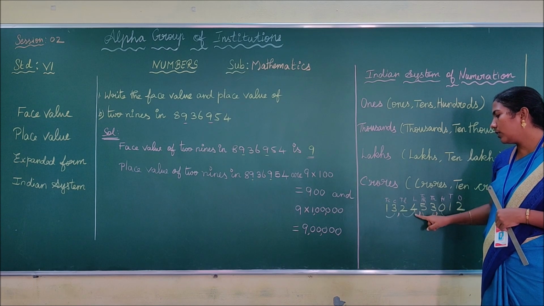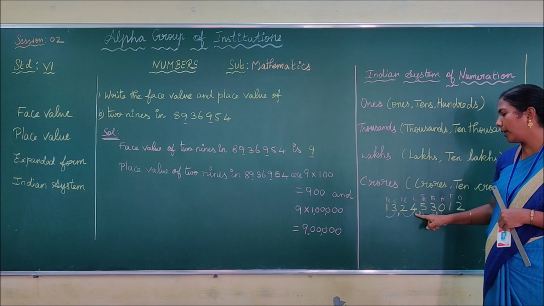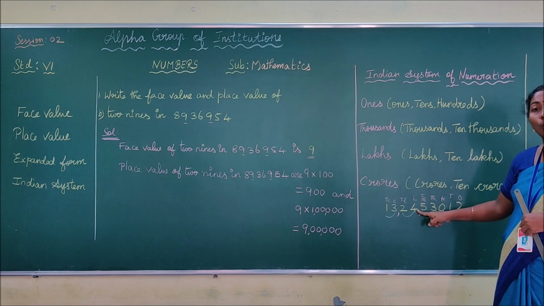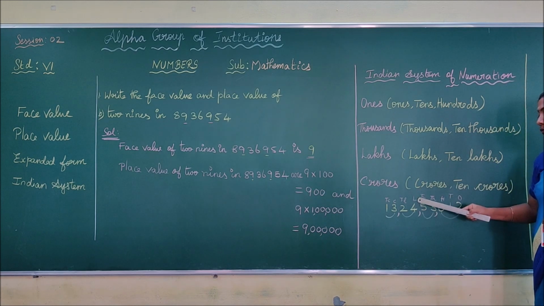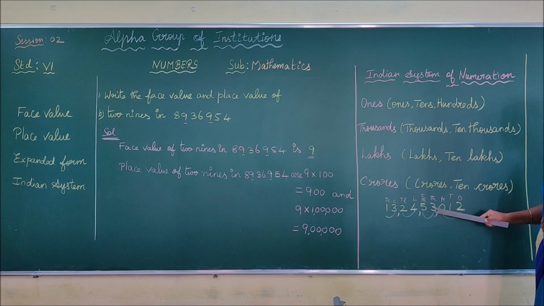In 24, the right hand side digit is 4. What is the place value of 4? Lakhs. So 24 lakhs. In 53, on the right hand side you have 3. What is the place value of 3? Thousand. So you say the place value of 3 only, that is 53,000.